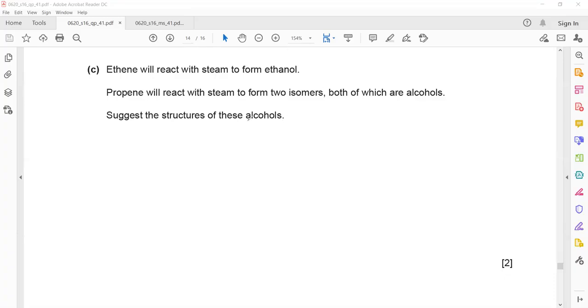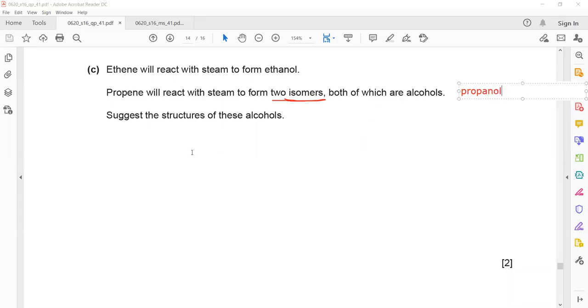So what you have to do in the question: propene reacts with steam to form 2 isomers. Isomers means they have the same molecular formula but different structures. Suggest the structure of these isomers. So we have to draw 2 isomers of propanol. Branched and straight.